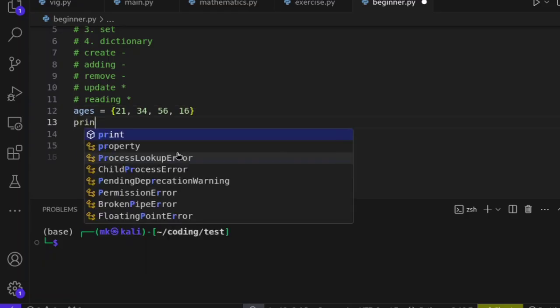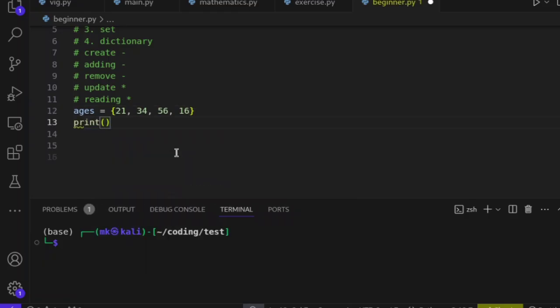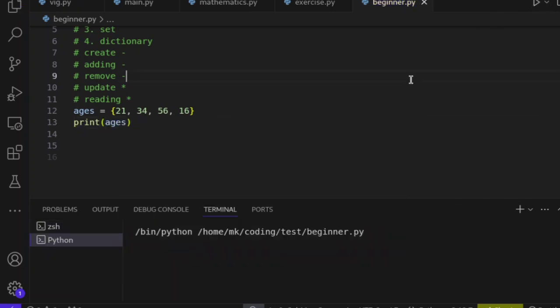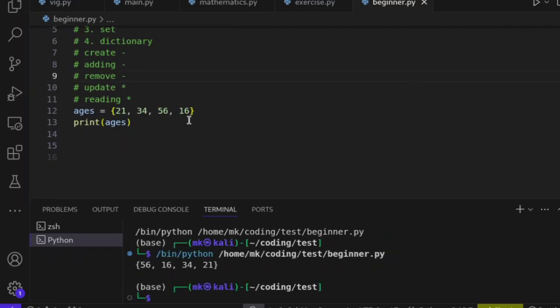And now let me print the set so that you can see how it is. Say ages. So like I told you, a set is unordered. It's not an ordered collection of items. It's completely unordered. So you see, what do we have here? We have 56 second to the last. What do we have here? We have 56 at the beginning. Do you understand? So a set is completely unordered.